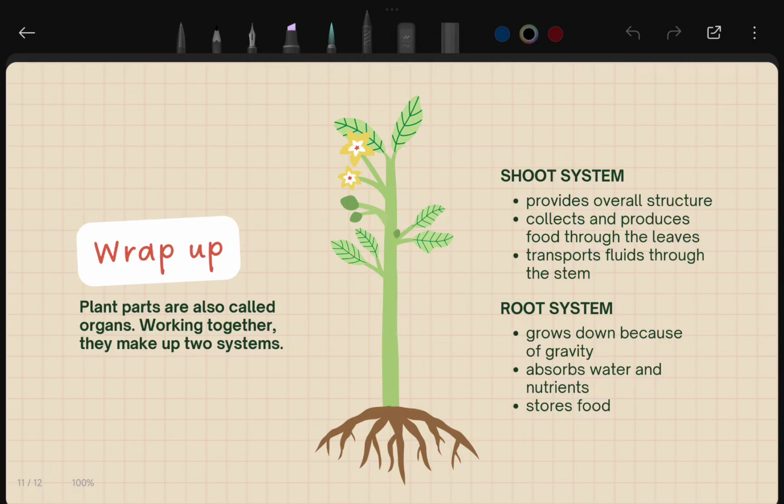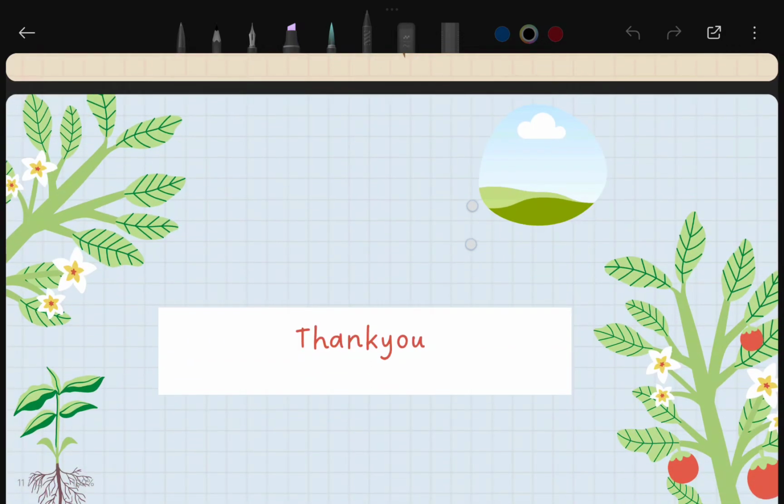The shoot system provides structure, transports food and fluid materials, and also produces food through the photosynthesis process in the leaves. The second system is the root system, whose major work is to grow downward because of gravity, absorb water and other nutrient materials, store food, and give strength to the plant to stay upright. So this is all about the shoot system and the root system that we studied today.